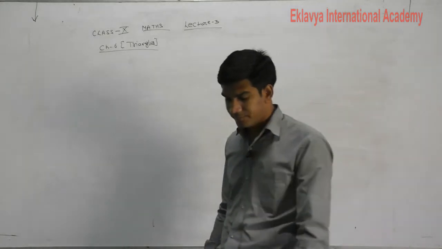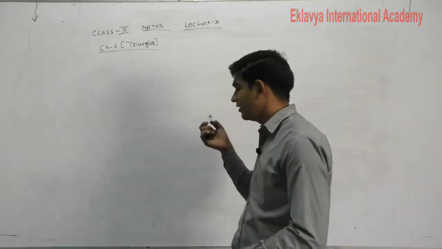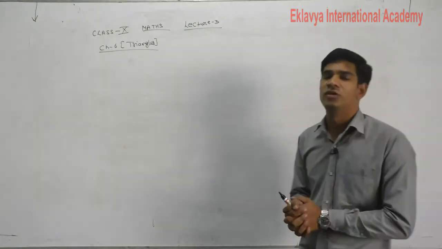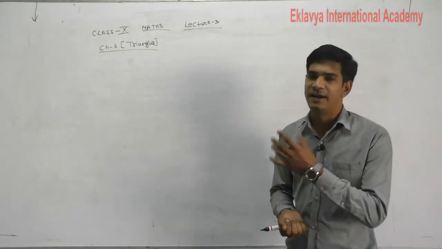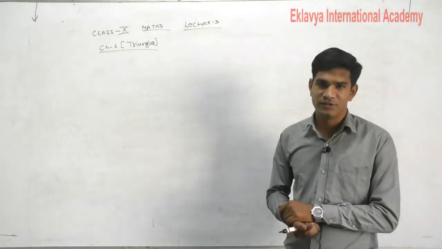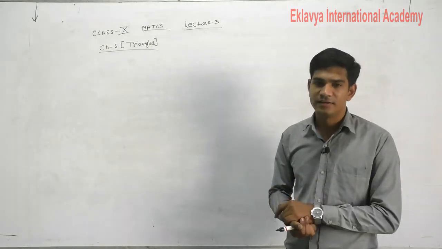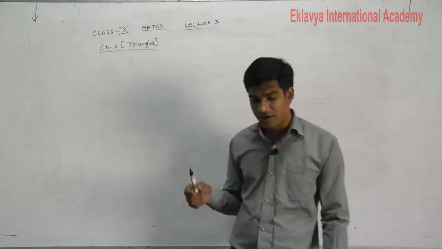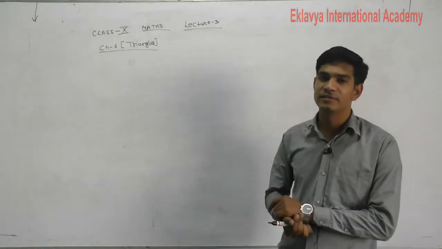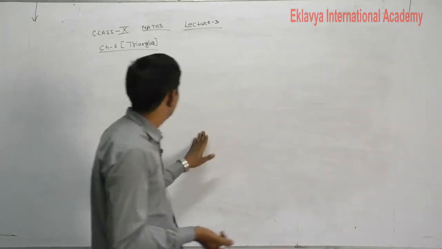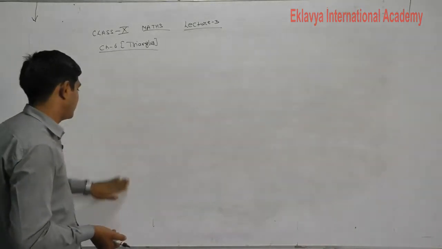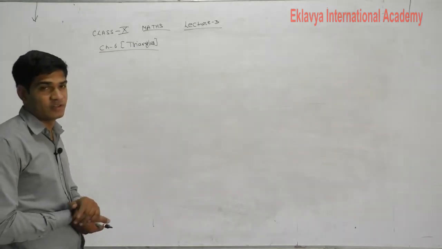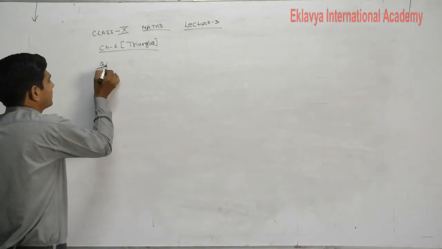Now in today's lecture of class 10th math, lecture 3rd of chapter 6, Triangles, we will discuss the questions based on the basic proportionality theorem and the converse of the basic proportionality theorem. We already discussed BPT and converse of BPT in the previous lecture, lecture 2nd. Now in today's lecture we will discuss some important questions based on the basic proportionality theorem and its converse. So the first question is that,